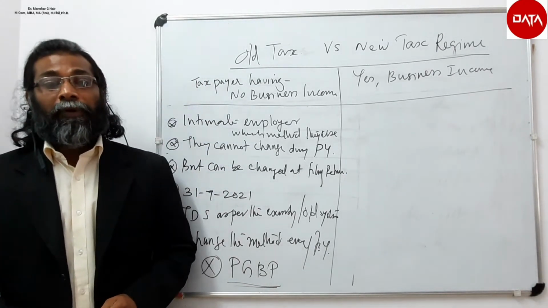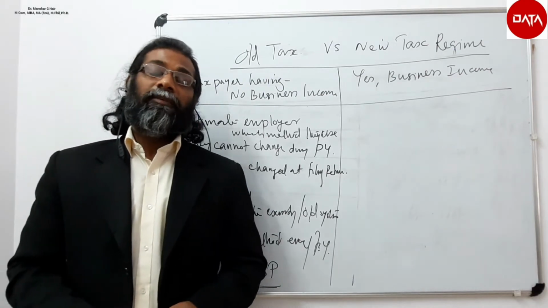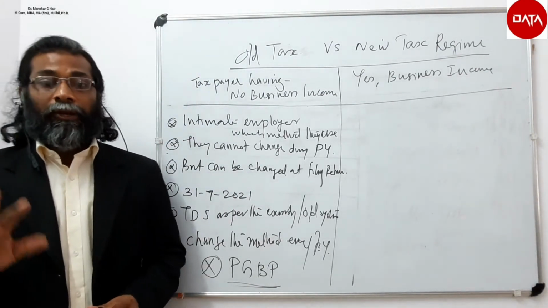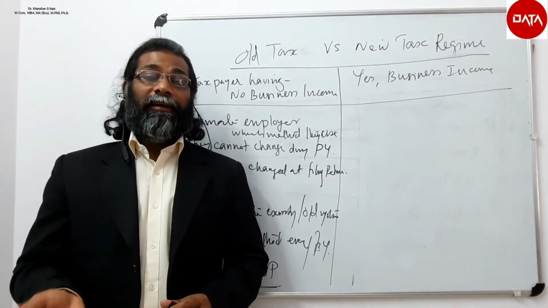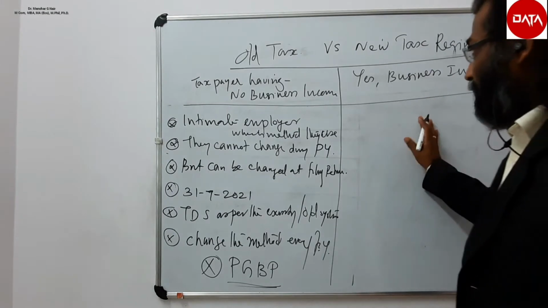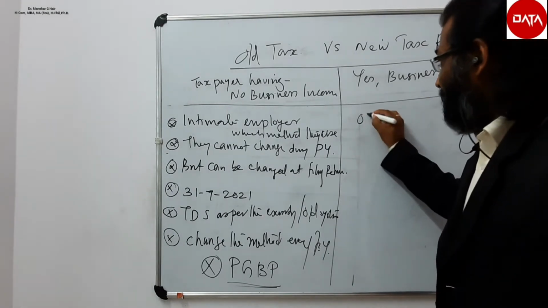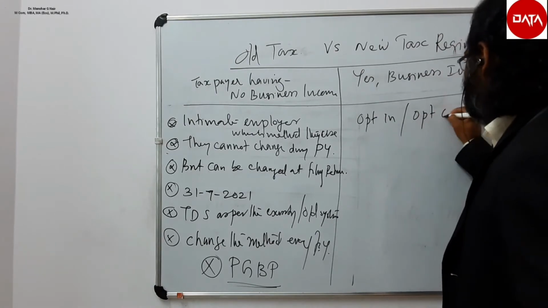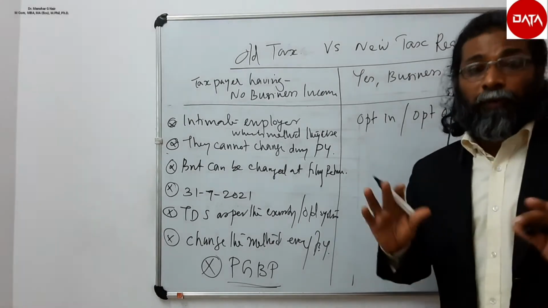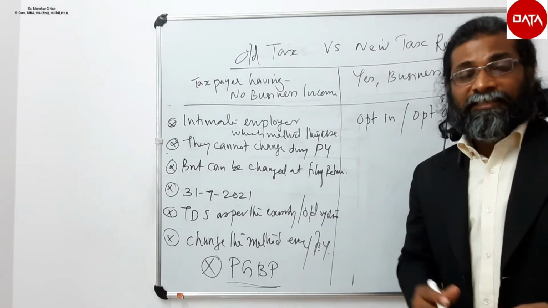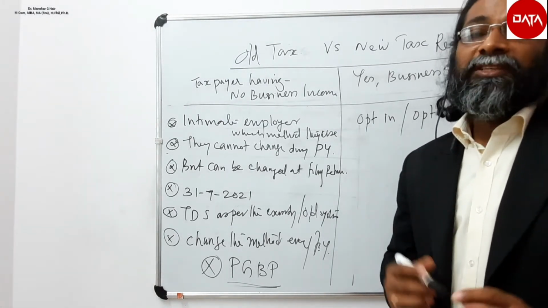However, a person having income taxable under the head profits and gains of business or profession cannot opt in and opt out. This is not possible in the case of an assessee having business income.